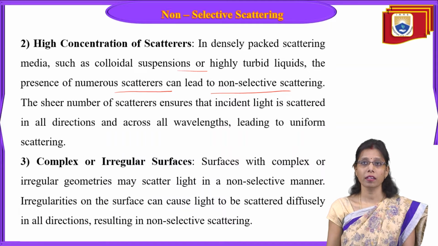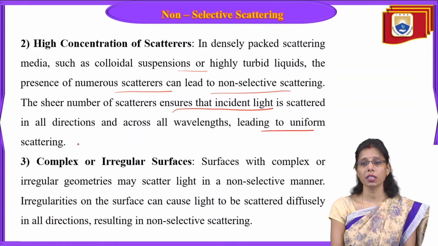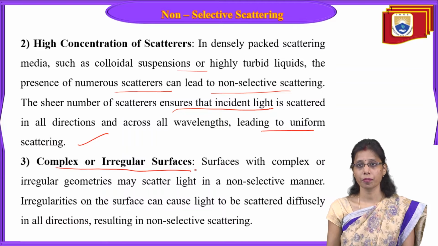The sheer number of scatterers ensures the incident light is scattered in all directions and across all wavelengths, leading to uniform scattering.